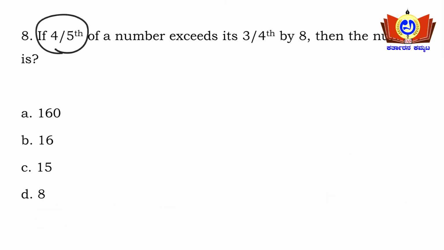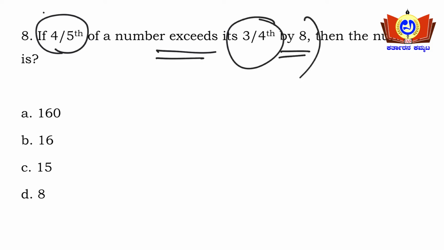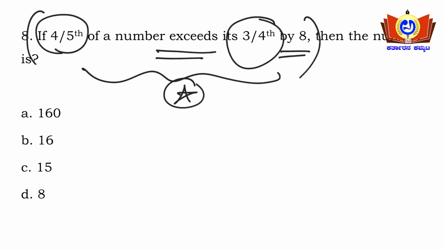If 4/5 of a number exceeds its 3/4 by 8, see this part you need to take care of here, friends. It's a game of words here. If 4/5 of a number exceeds its 3/4 by 8, then the number is... So actually this is very simple, friends. Number system is actually very simple. If you understand the sentence properly and frame an equation properly, then solving the question becomes very easy, friends.